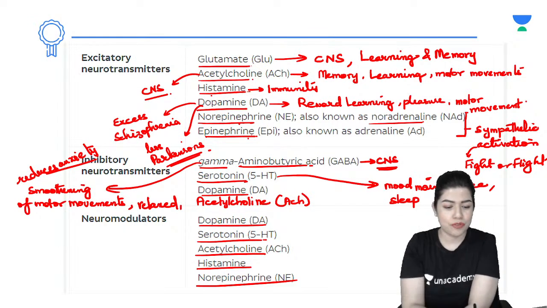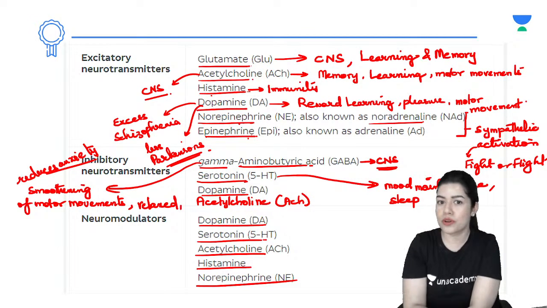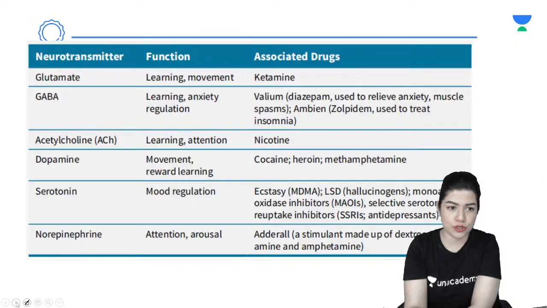If you guys have any doubts over here, please let me know. I'll just explain to you what monoamines are and what catecholamines are, and then we are done. We will just review monoamines, catecholamines and indolamines once. That's it. Clear, ma'am. No doubts, ma'am. All clear. Thank you so much.